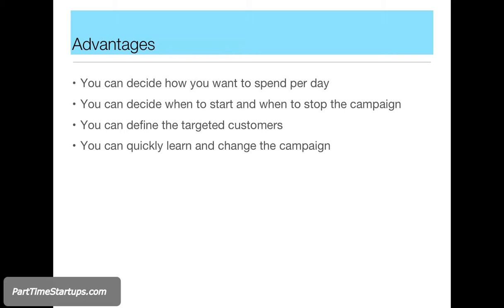And also, you can change the campaign. Let's say one campaign is not effective, you can learn from it and change it immediately to something different. I'll show you a couple of examples here.